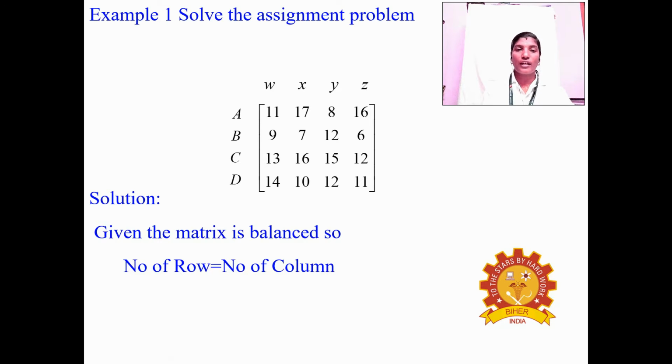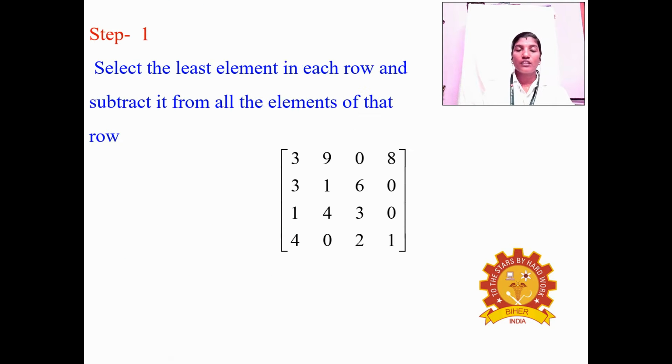So here 11 minus 8, we are getting 3, and 17 minus 8 is 9, 8 minus 8 is 0, and 16 minus 8 is 8.